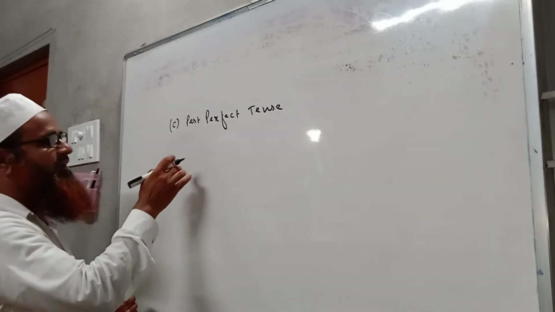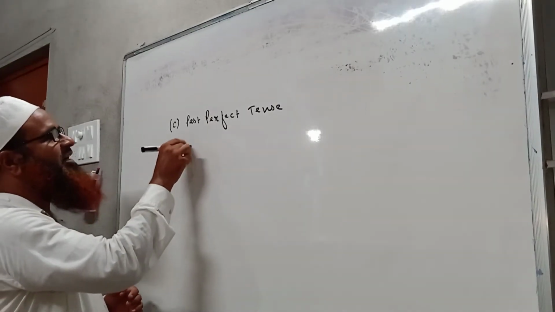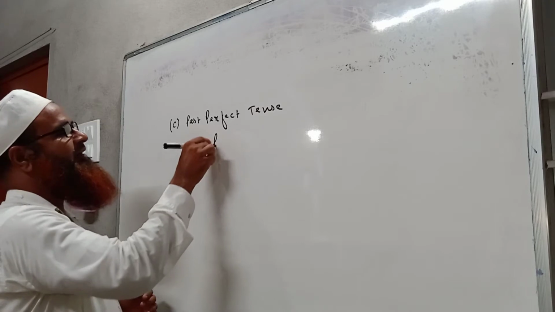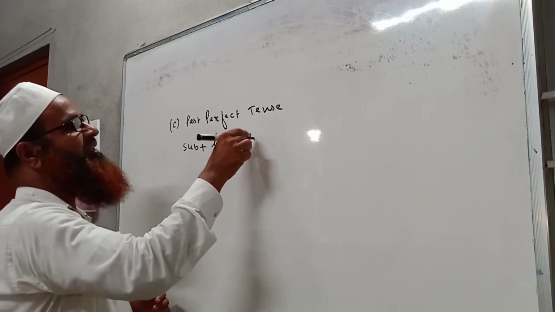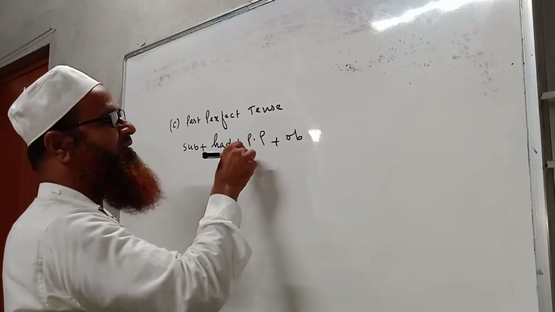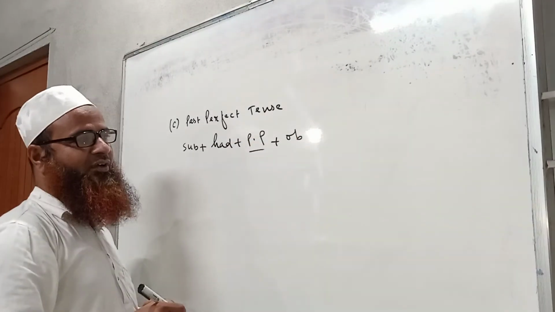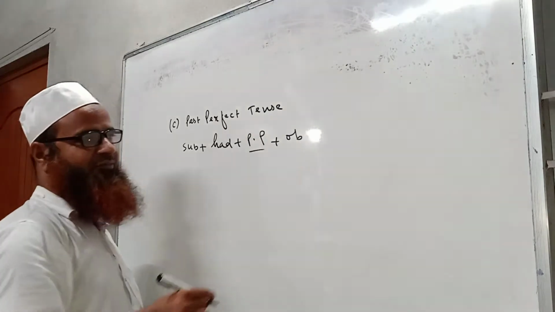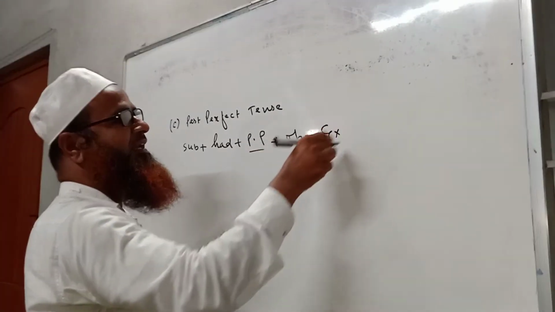Its structure comprises subject, then had, then PP, that means past participle form of the verb, then an object if the verb is transitive, and finally an extension.